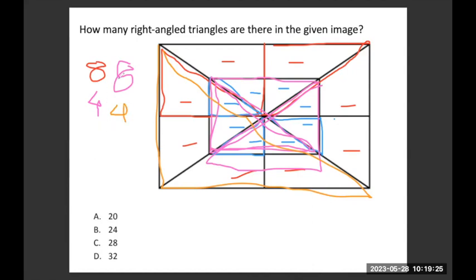Besides that, there are no other right angle triangles. Of what I counted, 8, 8, 4, 4. So 8 plus 8 is 16, 16 plus 4 is 20, and 20 plus 4 is 24. So the correct answer is 24. Any doubts? Any questions here?